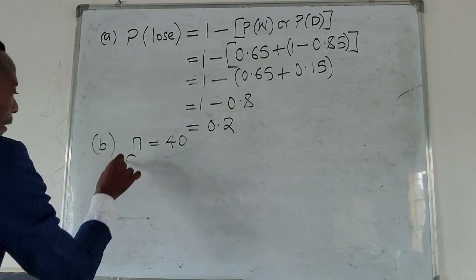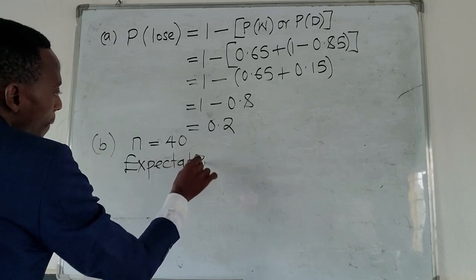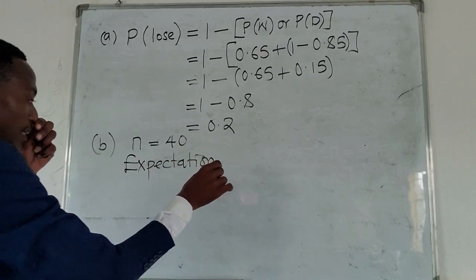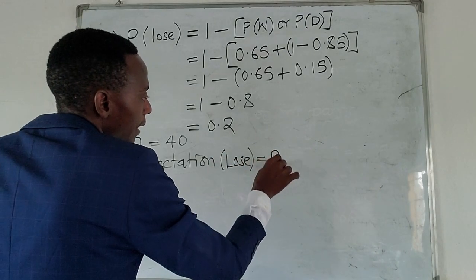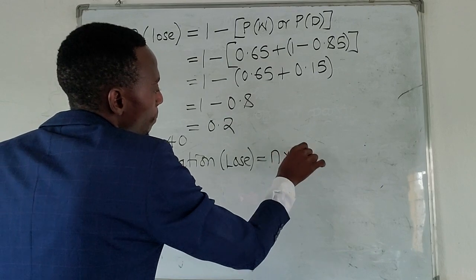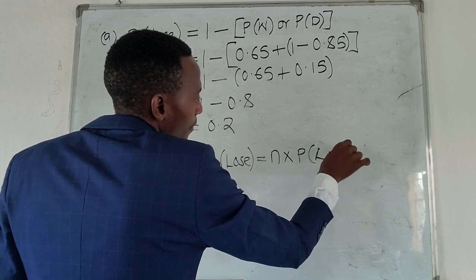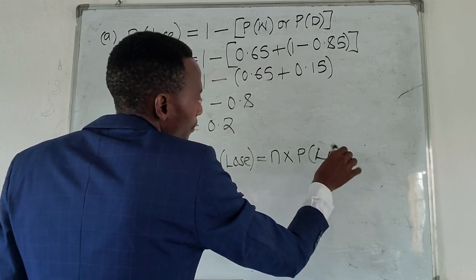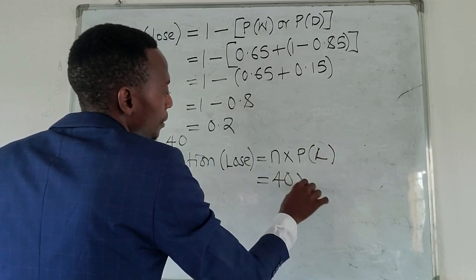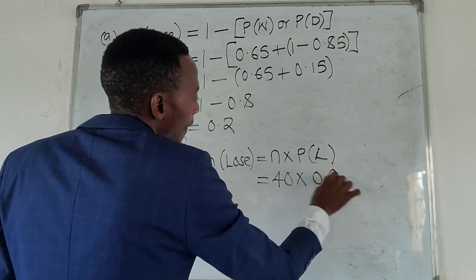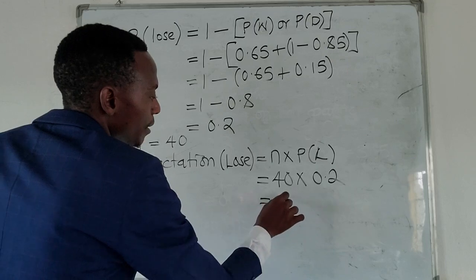So the expectation, or the number of expected games to be lost, will be N, the number of games, multiplied by the probability of losing, L. So the number of games is 40, multiplied by the probability of losing, and this will give us 8 games.